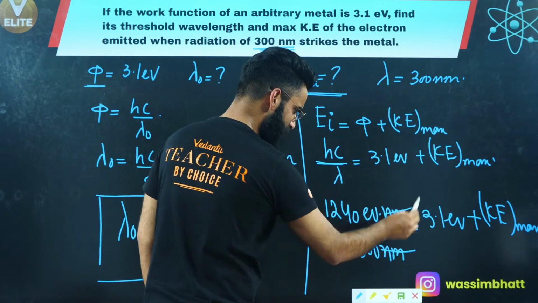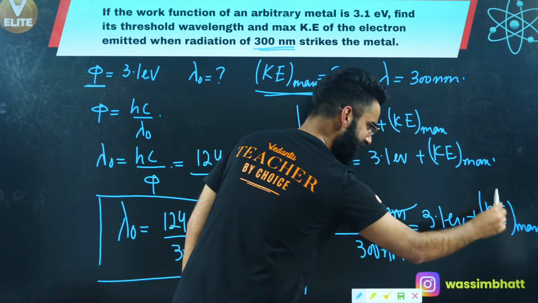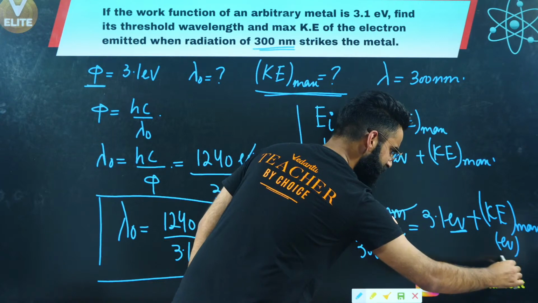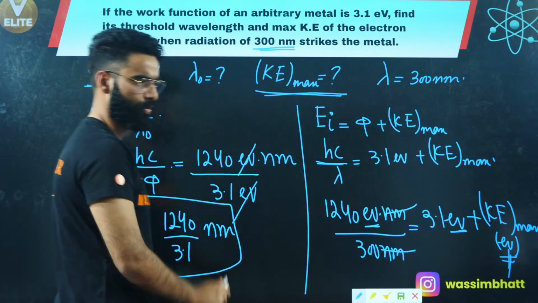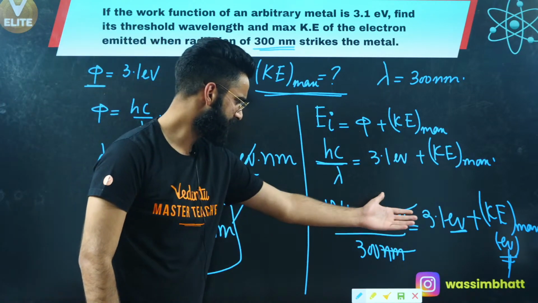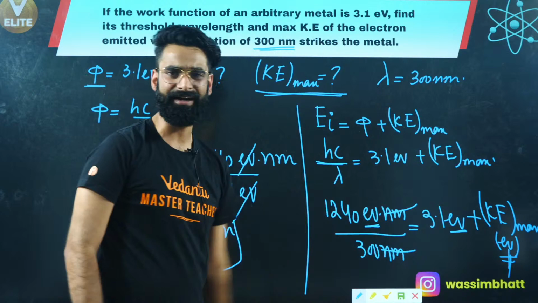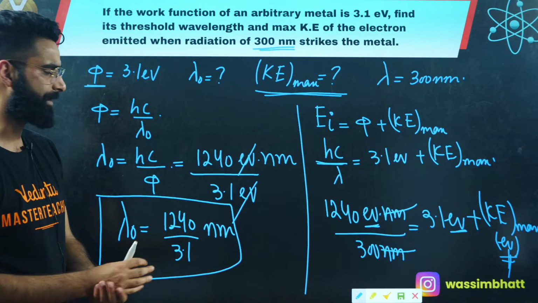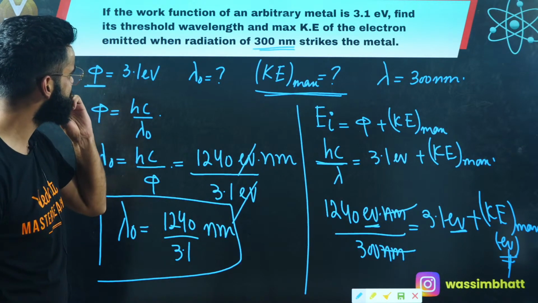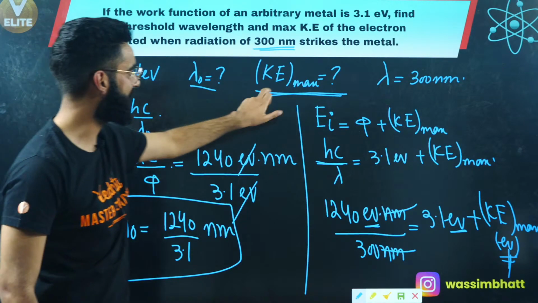So nanometer gets cancelled out. Over here electron volt, over here electron volt. So the kinetic energy you get from this equation will also be in electron volts. As simple as that. You just need to solve this equation, and you'll get the maximum kinetic energy, which I was supposed to calculate. I think only these two things were to be calculated: lambda naught and maximum kinetic energy.